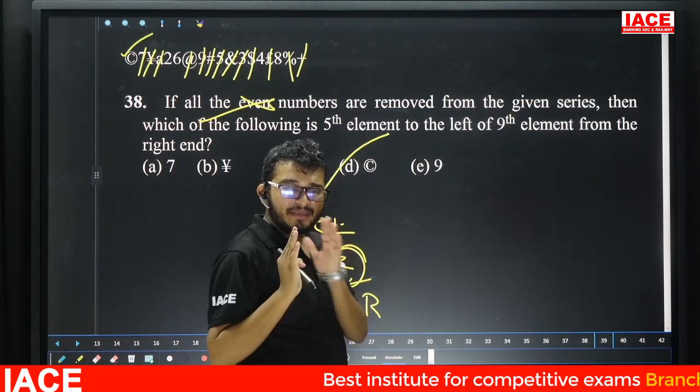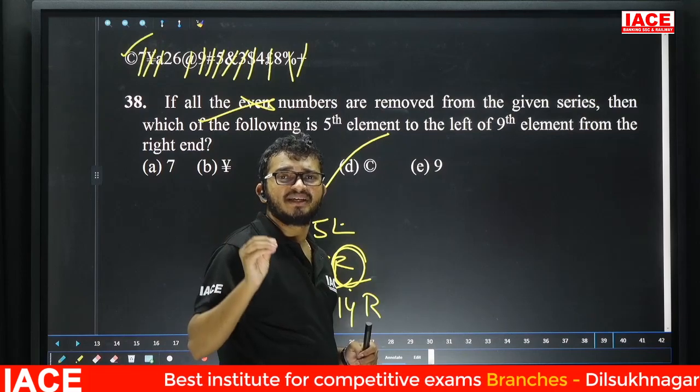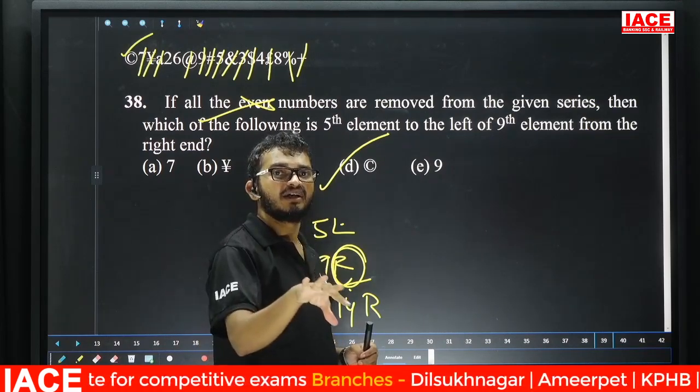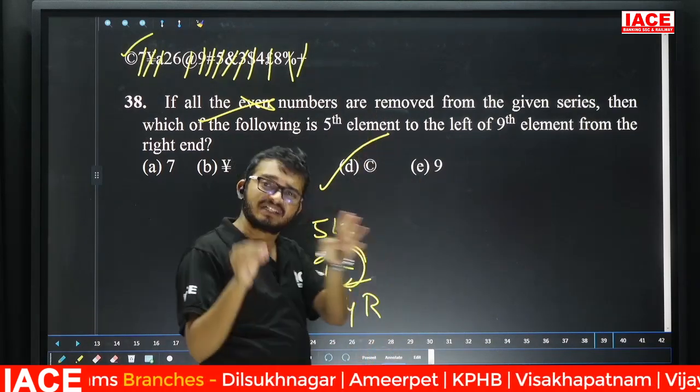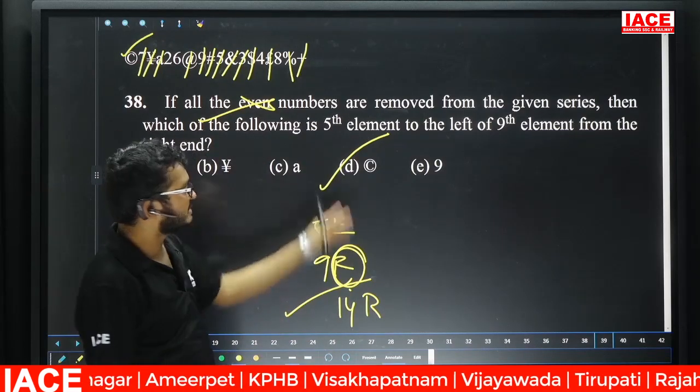Friends, if they mention like that, even numbers are deleted, it means don't actually delete. Count the remaining ones, because deleting and counting will take time. So question number 38, answer is option D.